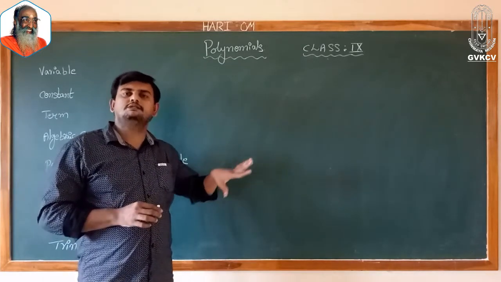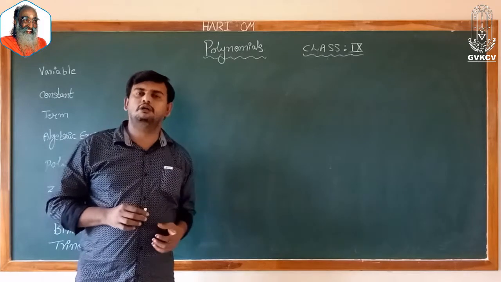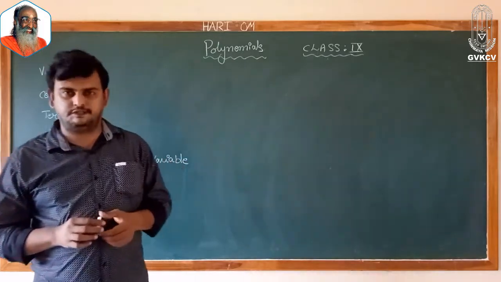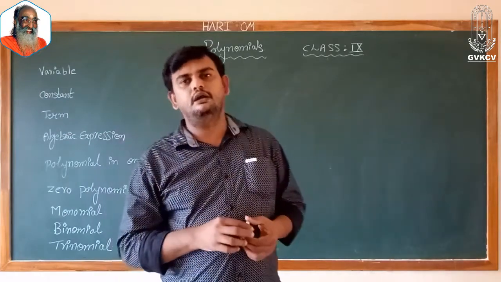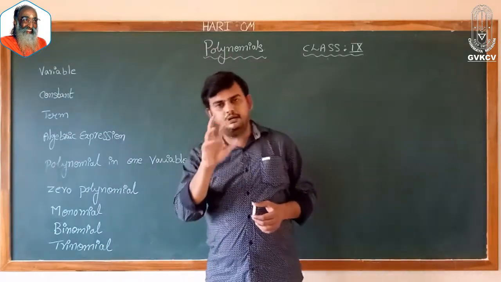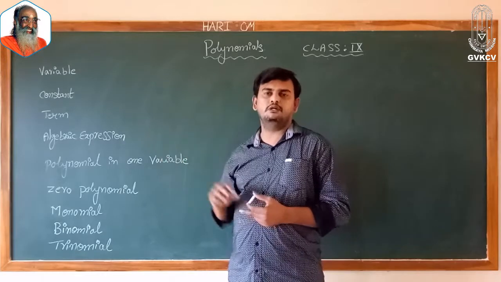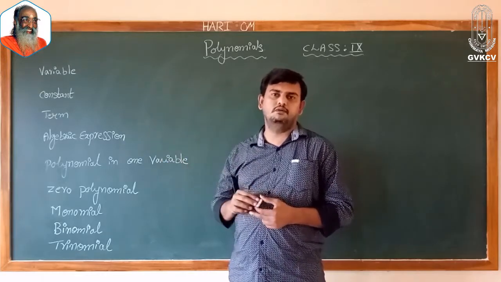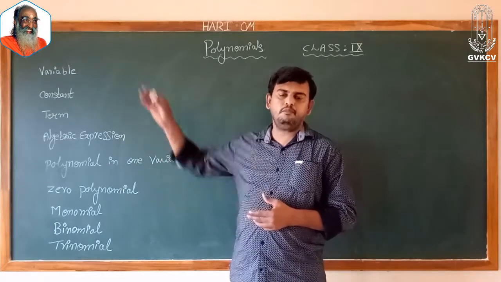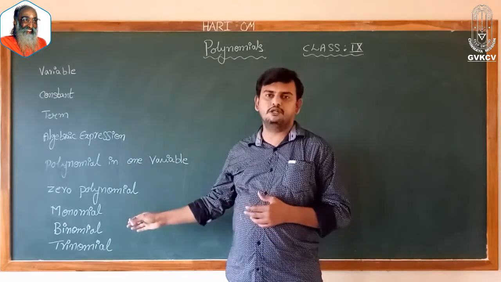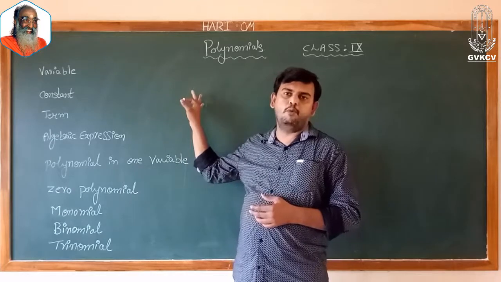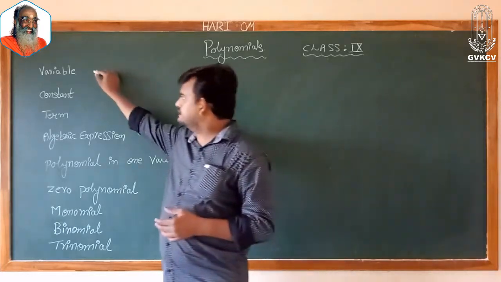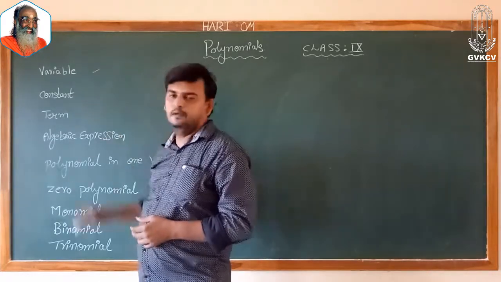In polynomials we come to know many terminologies. There are a few terminologies in mathematics, and when it comes particularly to polynomials, we have a few terminologies. What are they? The first one is variable.